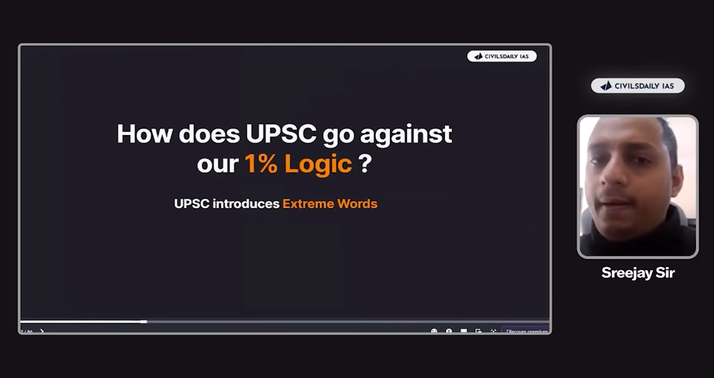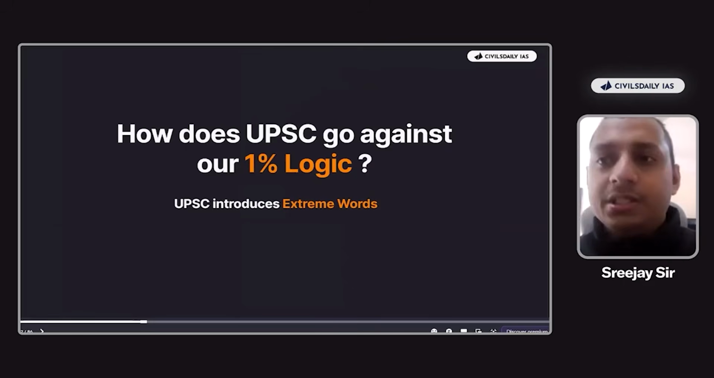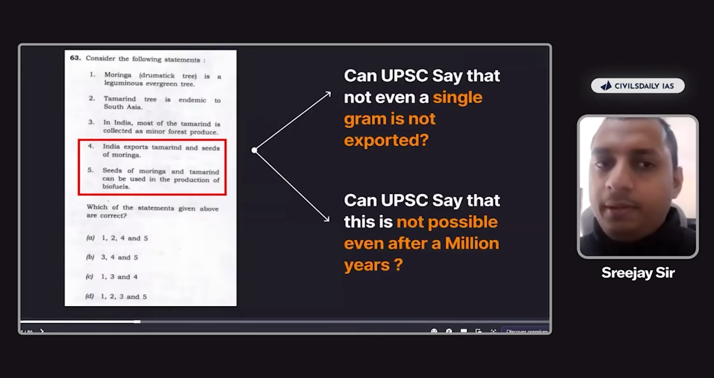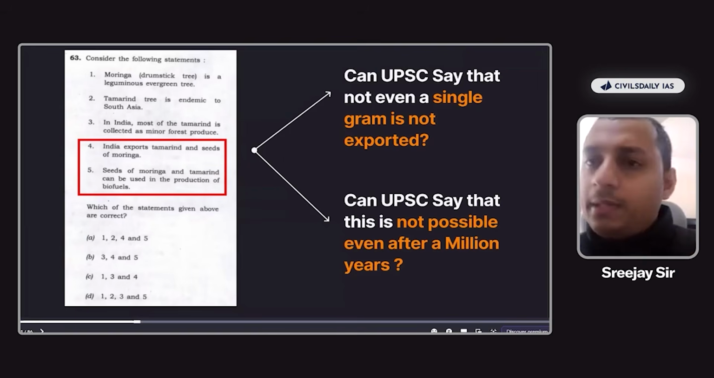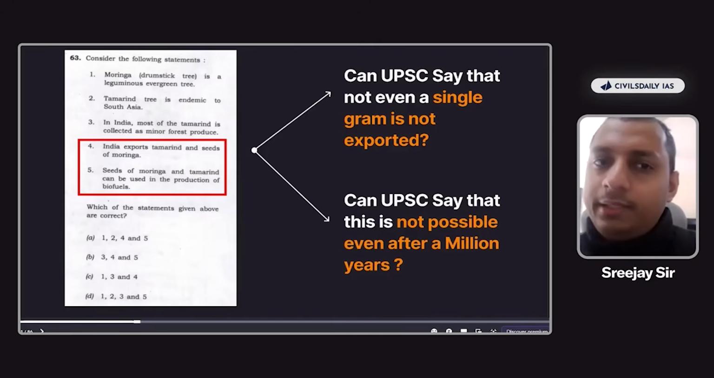Now, how will UPC go against our 1% logic? What if in the fourth statement here, the statement was, India exports significant quantities of tamarind and seeds of moringa. Or let's say, India is the leading exporter of tamarind and seeds of moringa. So here UPC have introduced an extreme word saying India is the leading exporter, right?